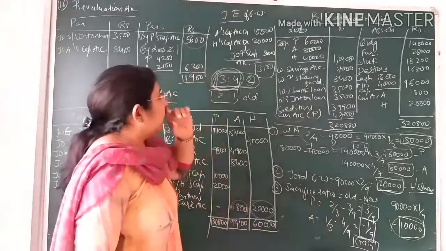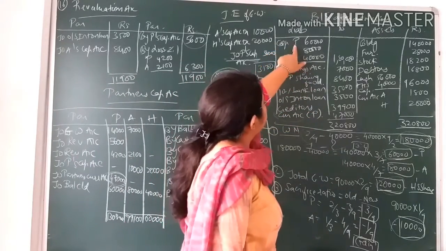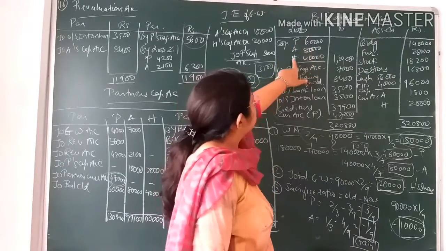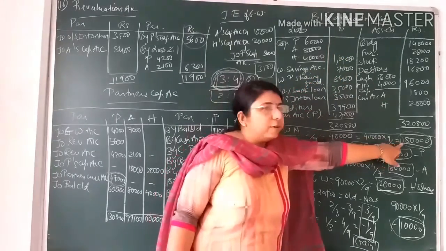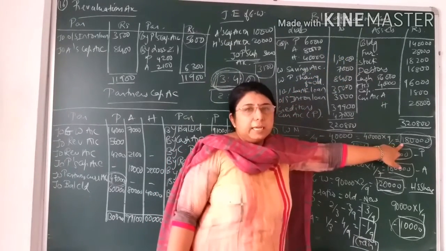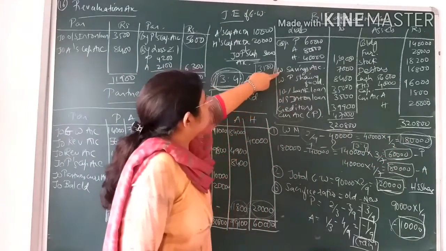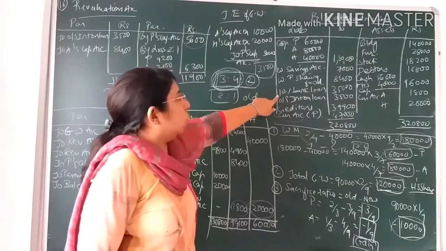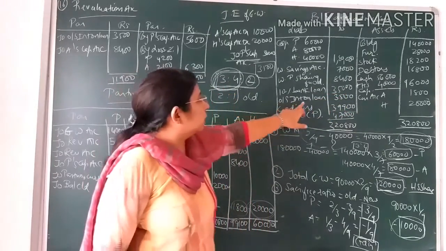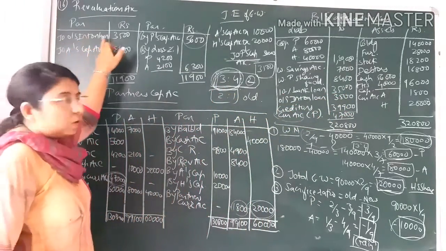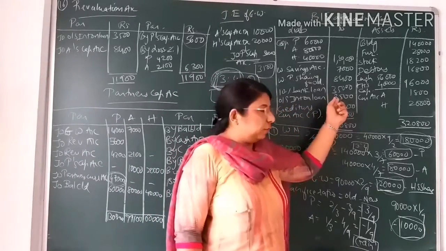Okay, then afterwards, looking at the balance sheet, now we have written the capital that we have to maintain, that is, we have found out P that is 60,000, A that is 80,000, and H that is rupees 40,000. Total that is 1,80,000, that we have already found out, by taking the base of Hensi's capital. Now after that, we already discussed these both are liabilities, so as it is we have written. Loan also is one kind of liability to be paid, so it is as it is on the liability side. Outstanding interest on loan was one effect on the revaluation account debit side, and being a liability, it is to be recorded on the liability side of the balance sheet.